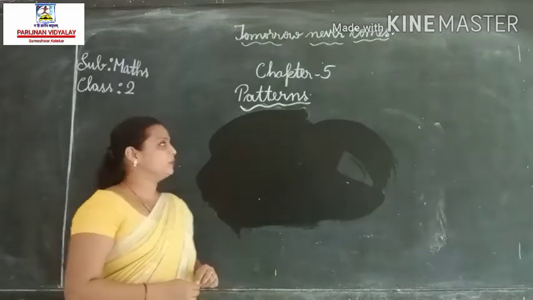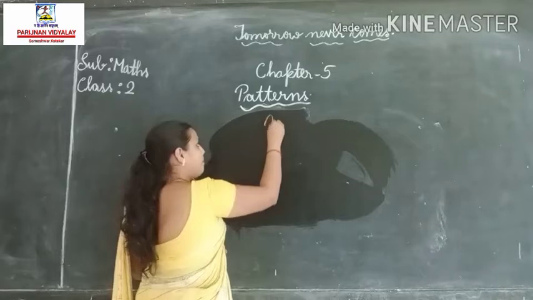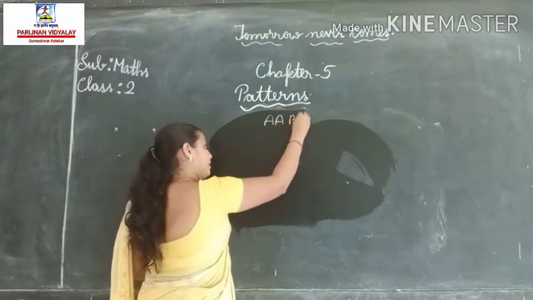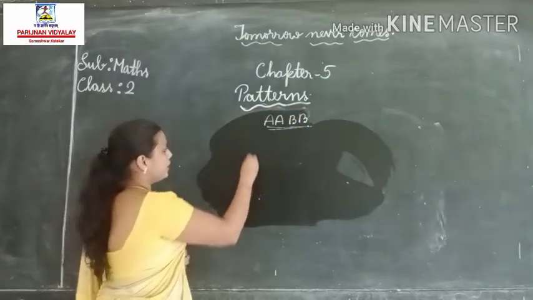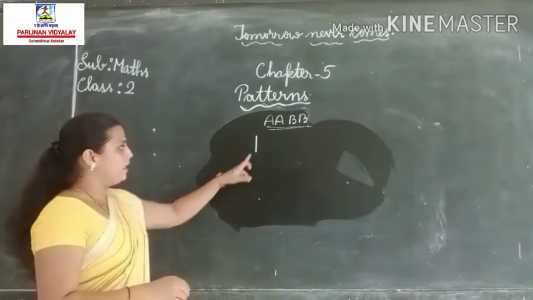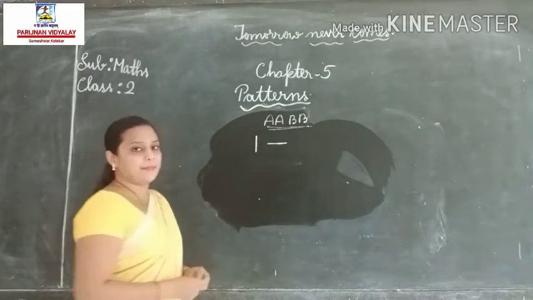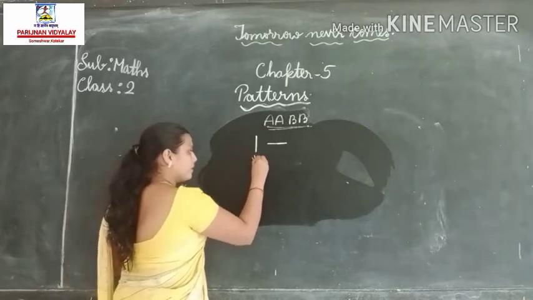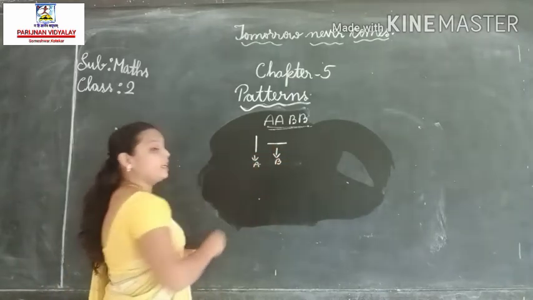Now we are going to do the A, B pattern. Here consider A is a standing line and B is a sleeping line.